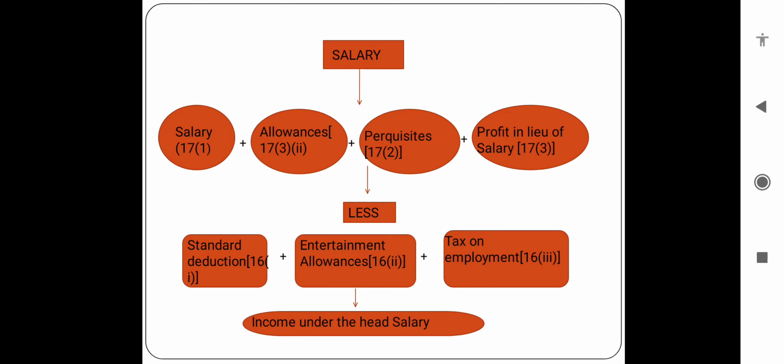Entertainment allowance is only provided to government employees. The last one, tax on employment, that means professional tax, is paid by the employee. On that basis, that tax amount will be deducted from the salary income. After we get the total, that total is considered as income under the head salary.